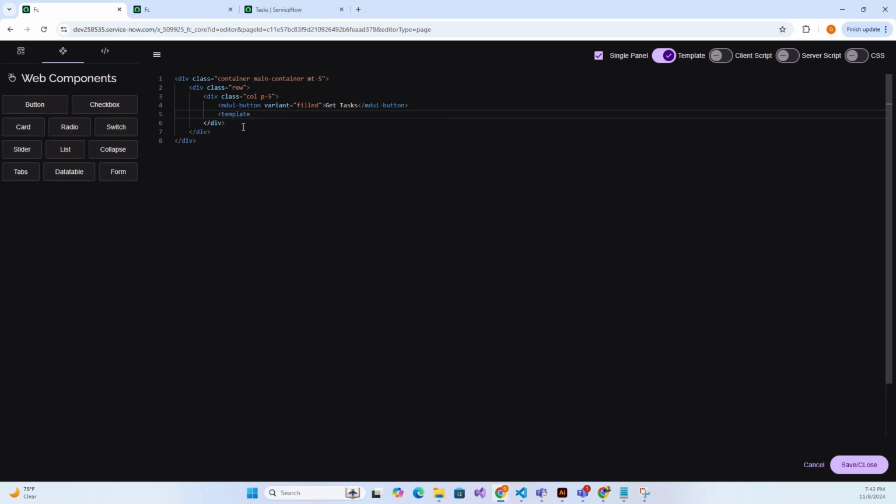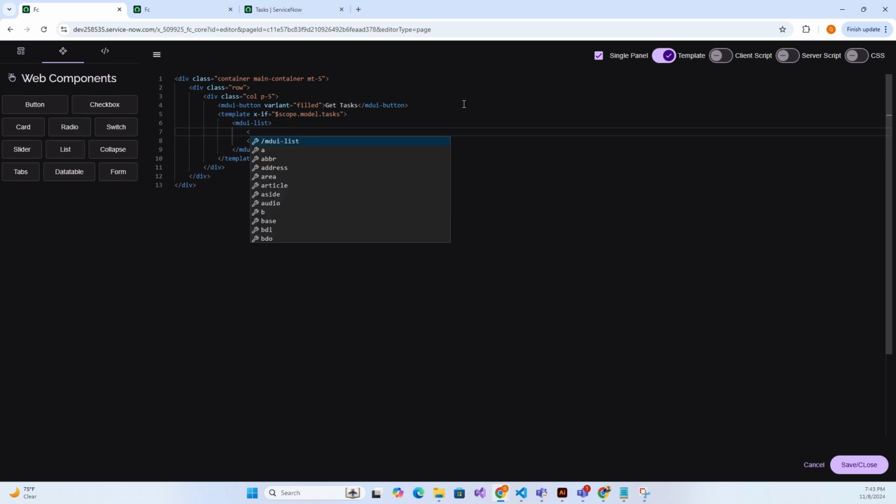For the if statement, we have to wrap it in the template tag. And then here we want to display a list. We don't need the subheader. And since this is going to be a for loop, we're just going to leave one element. The same applies for the for loops. We have to wrap it inside the template tag as well.